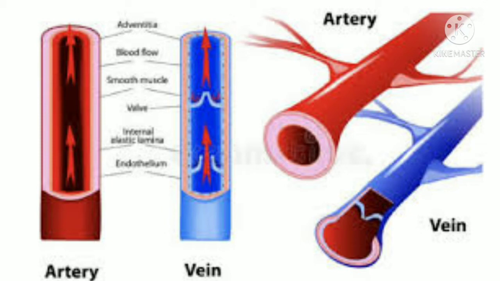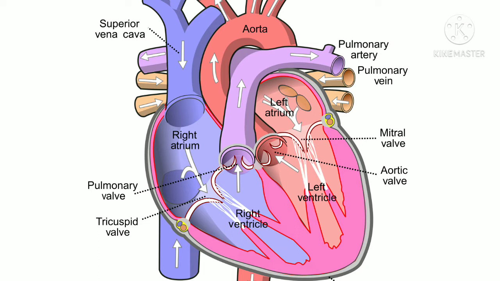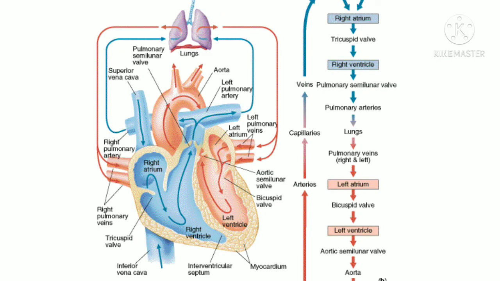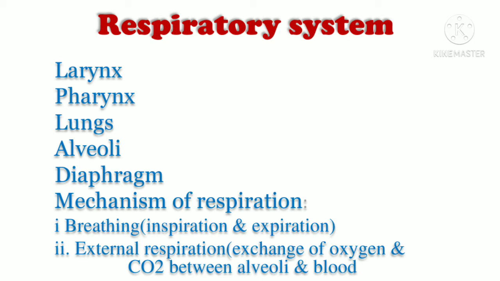So in this chapter, the most important question is explain the structure of heart with neat labeled diagram. Apart from that, for short notes, you should be able to remember the various terms that we come across in circulatory system. And then you should be able to mention the differences between systemic circulation and pulmonary circulation. So the next chapter is respiratory system.